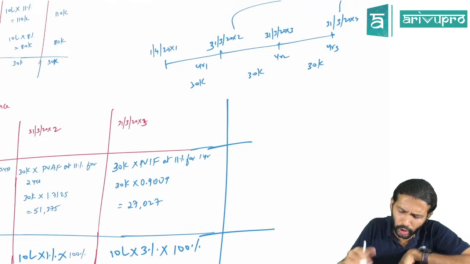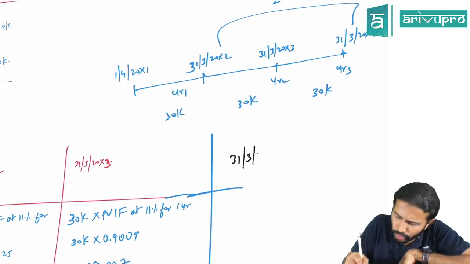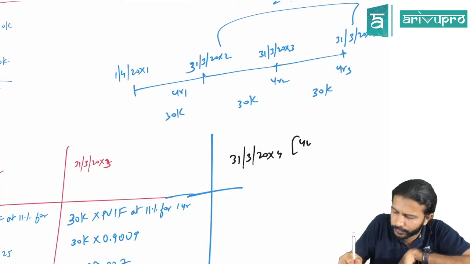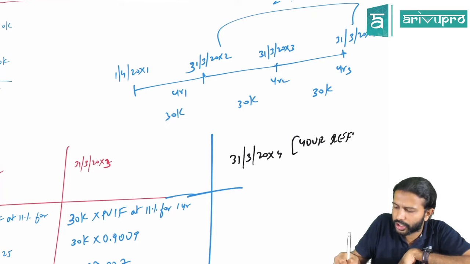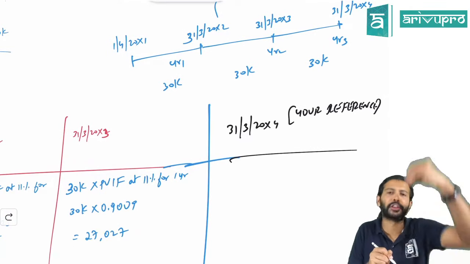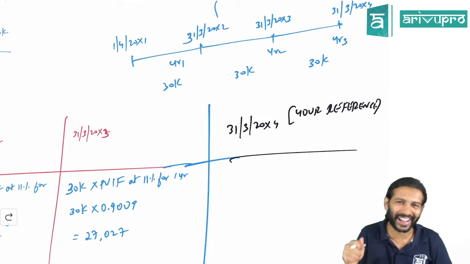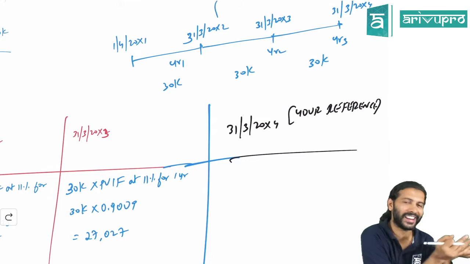Now, if you want for your curiosity, what will happen at the end of next year? So 31st March 20X4. This is only for your reference. They have not asked it in the examination question, so it is not required. So the fair value of that financial liability will be what now? You are at the end of the third year. Now at the end of the third year, will you ask somebody to give you a guarantee? Now only give guarantee, now only I'll repay the loan.